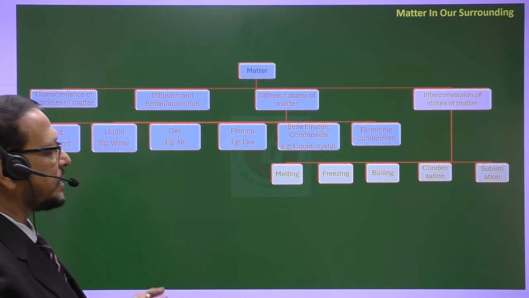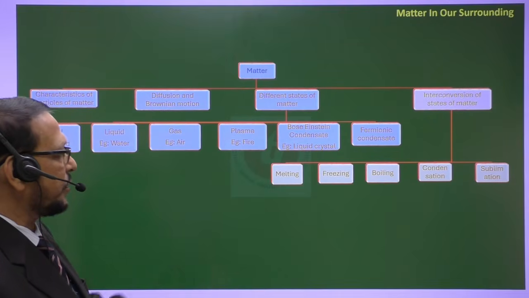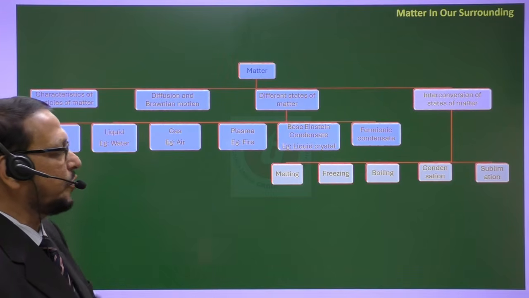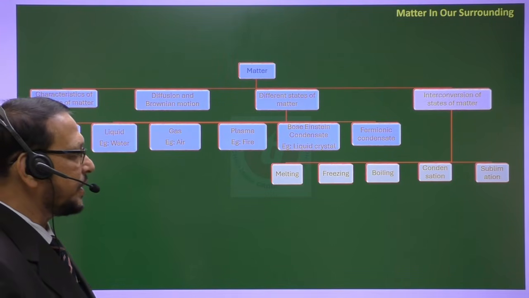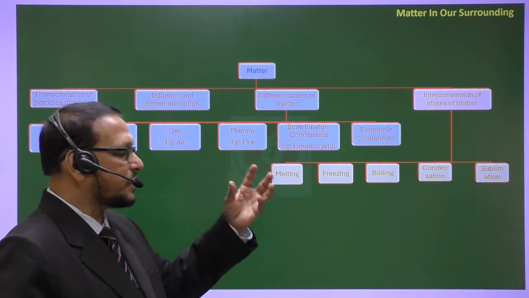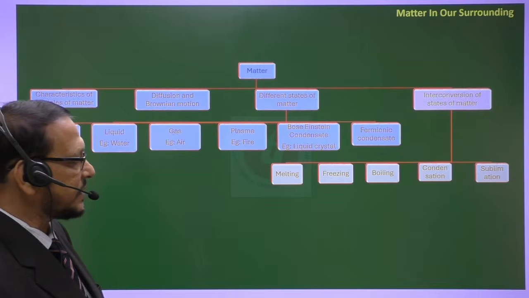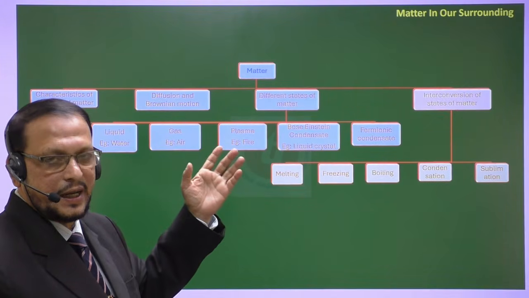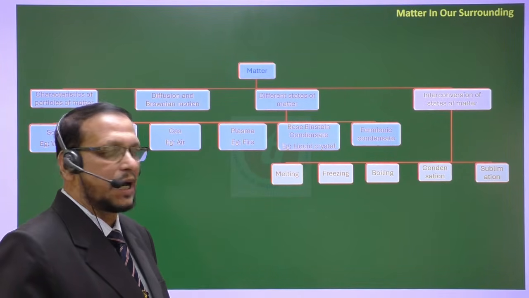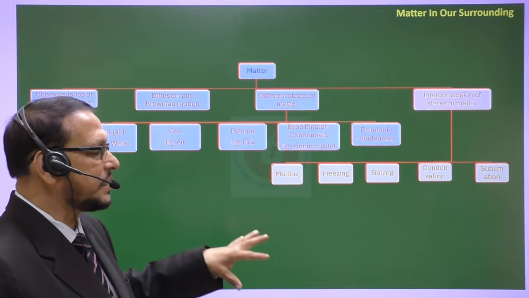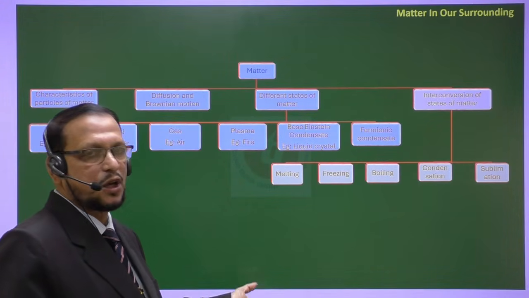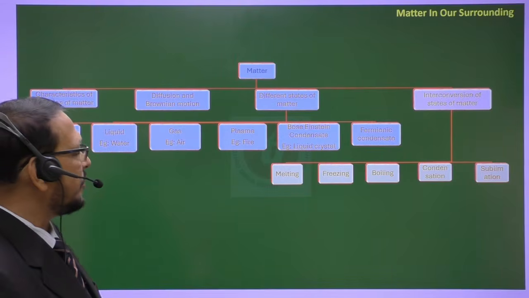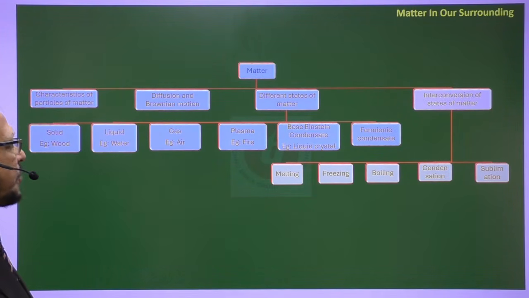If you convert solid to liquid, that is called melting; liquid to solid is freezing; liquid to vapor with the help of heat is boiling; gas when cooled down is condensation; sublimation means conversion of solid to vapor directly without the intermediate liquid state, and vice versa is deposition. This part is very, very important.